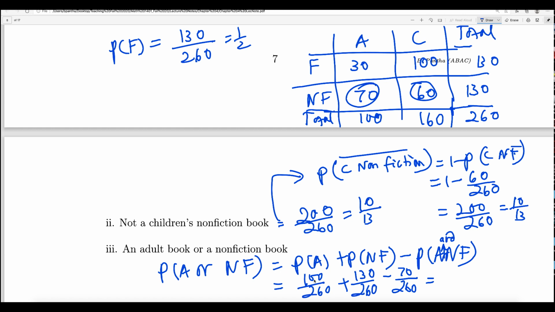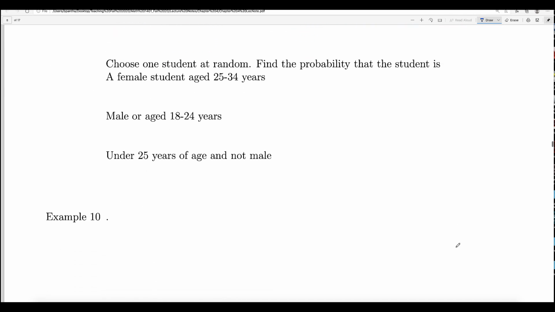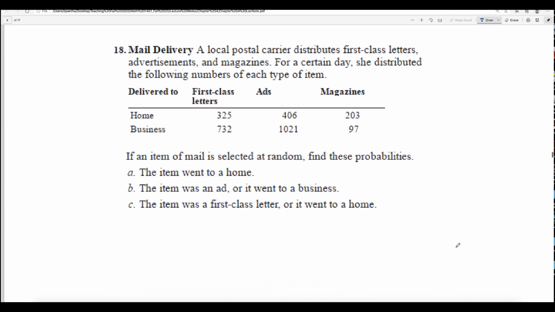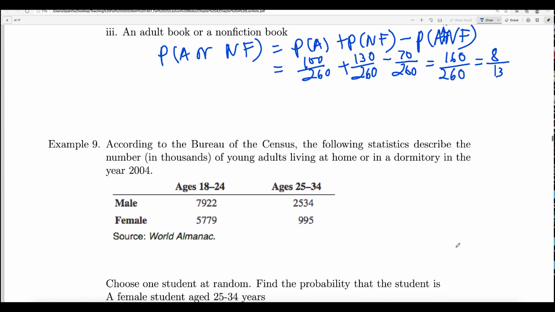If you do that, 100 plus 130 is 230, minus 70 will be 160, divided by 260. If you just cancel 0 and 0, you will get 16 over 26, that will be 8 over 13, or you can find the decimal value there. So this is how we find this, okay. We will do a couple more examples, all right, and then we will start the multiplication rule. Let us do example number 9.